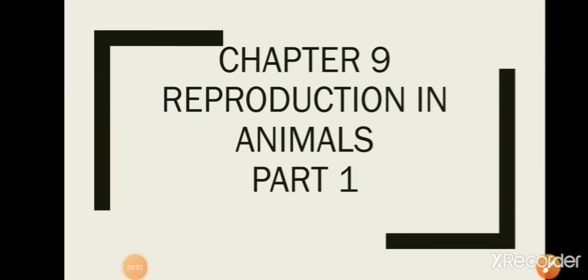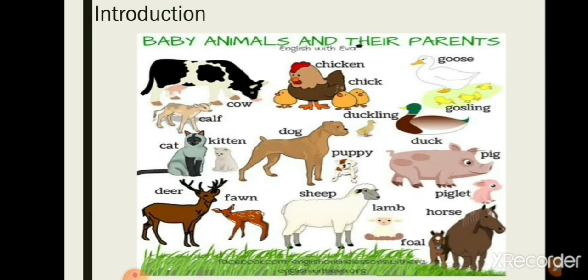Hello everyone, this is chapter 9, Reproduction in Animals, and this is part 1. As you have learned from the previous classes, processes like digestion, circulation and respiration are essential for the survival of every individual. Now in this lesson, we are going to learn about the process of reproduction in animals.